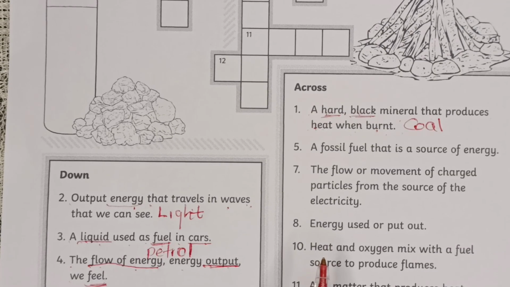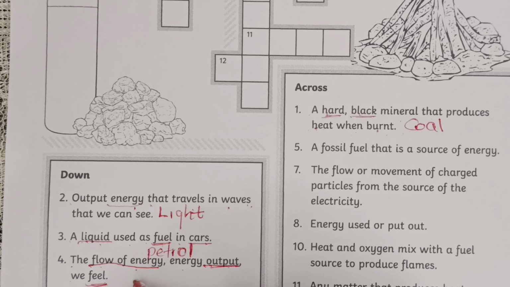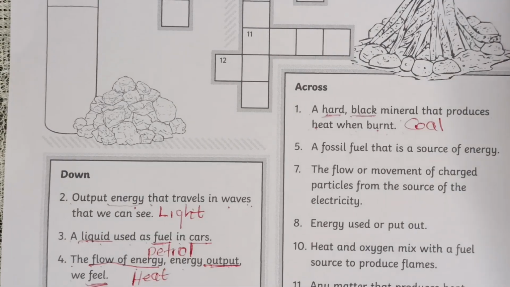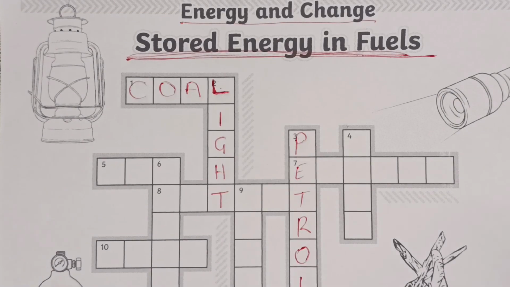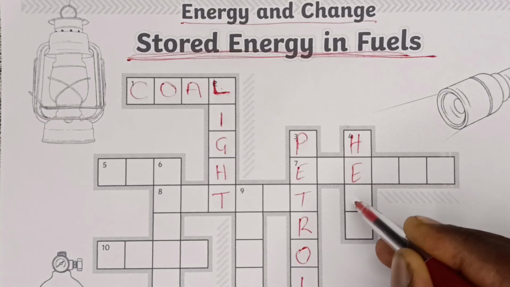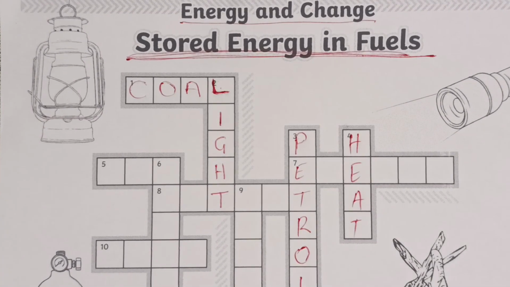The output energy that we can feel is not sound, it's not light, but it is heat. We can feel heat, right? So let's go and check if it fits in our blocks. Yes, it fits. It's heat.